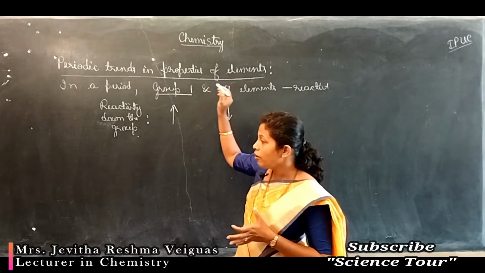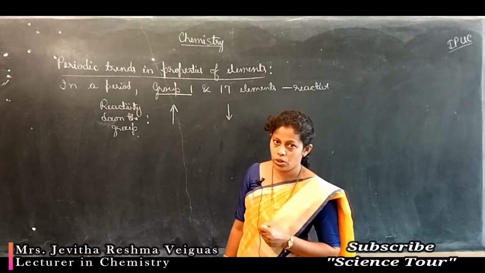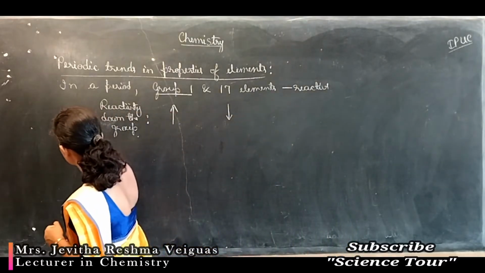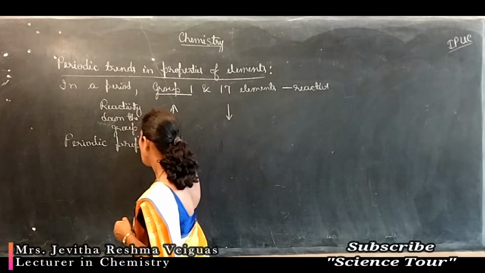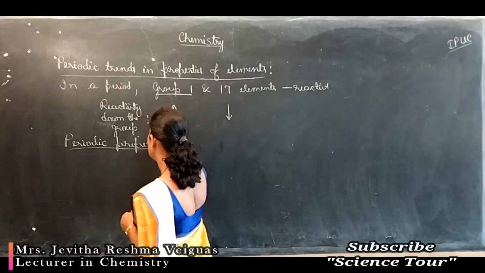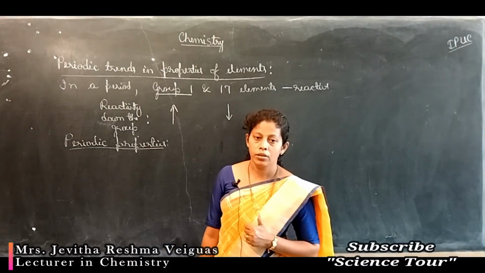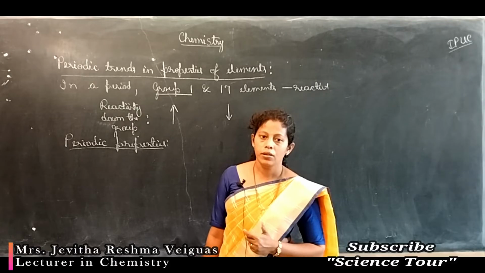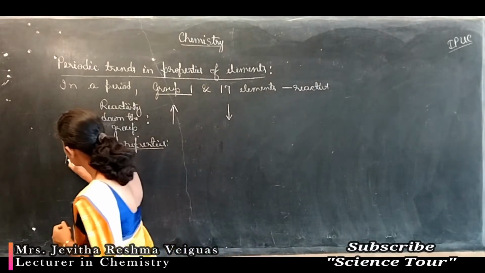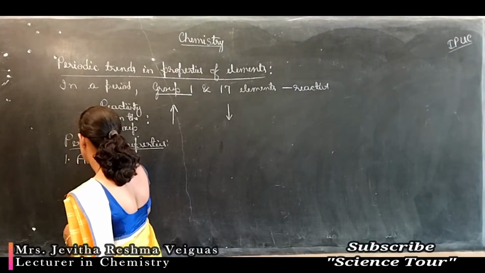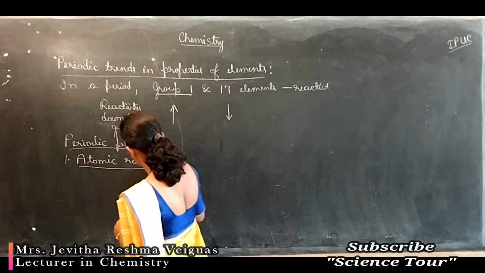So now we are studying periodicity or periodic properties. Under periodic properties, we are going to study properties like atomic radius, ionization enthalpy, electron gain enthalpy, and electronegativity. In periodic properties, first let us consider the atomic radius. First let us study about atomic radius.